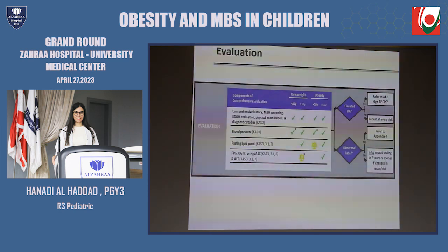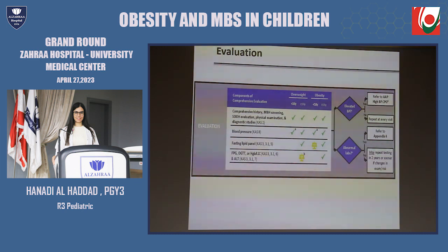We should evaluate all children with obesity or overweight by a comprehensive history, physical examination, and diagnostic studies. In children more than 10 years of age with obesity, we should evaluate by lipid panel, blood pressure, and liver diagnostic studies. In children more than 10 years of age with overweight, we evaluate only by lipid panel.